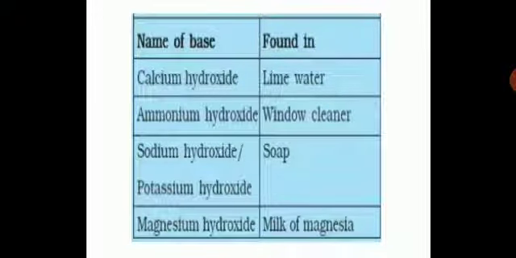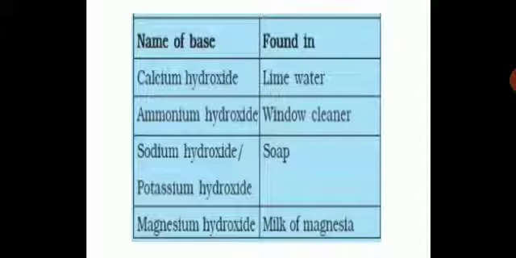Please make this table. Now you will see some bases and where they are found. Calcium hydroxide, in lime water, that means Ca(OH)2, which you have learned. Ammonium hydroxide in window cleaner, sodium hydroxide and potassium hydroxide in soap, and magnesium hydroxide in milk of magnesia, that is a mild base used to cure the acidity of the stomach.